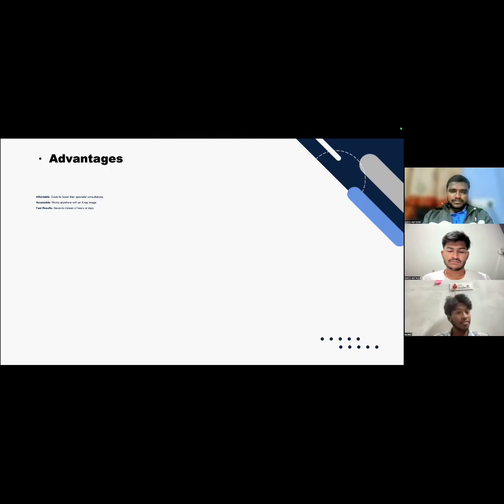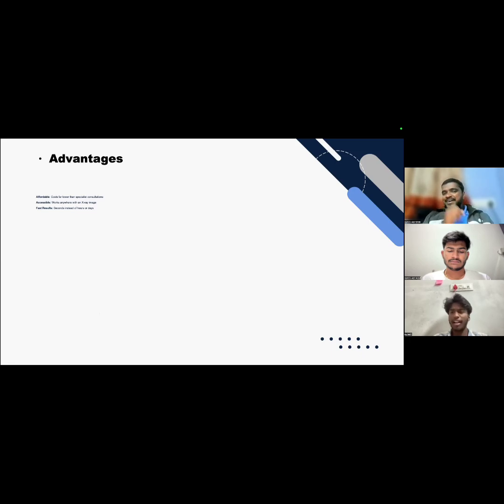And the advantages: firstly, it's affordable. As of now, we charge nothing. In future, we may charge 50 or 100 rupees. That's it. It's a very fair and the lowest price we can offer. As of now, it's free. You just need an X-ray copy, which costs you around 300 or 400, and that is more than enough for you to go through the process.